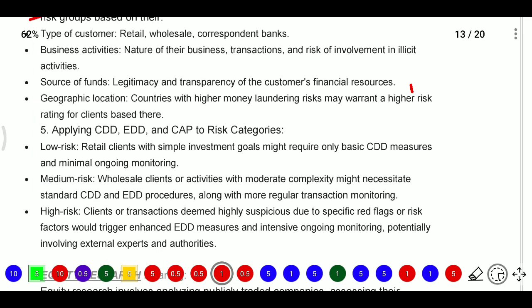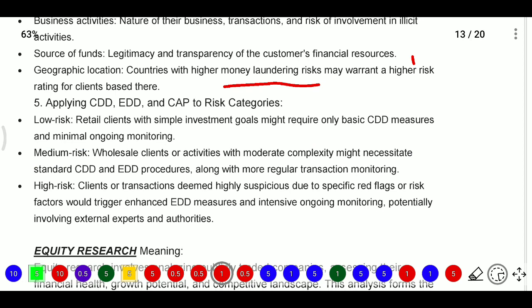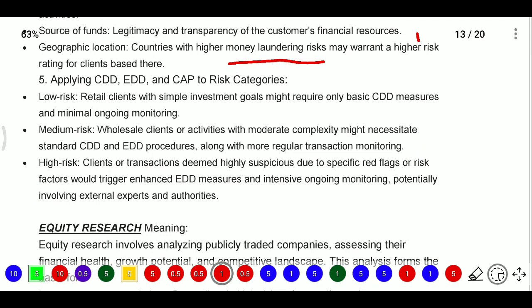And geographical location. Here countries with higher money laundering risk may warrant a higher risk rating for clients based there. So applying the CDD, EDD and KYC, clients are categorized into low risk, medium risk, and high risk.